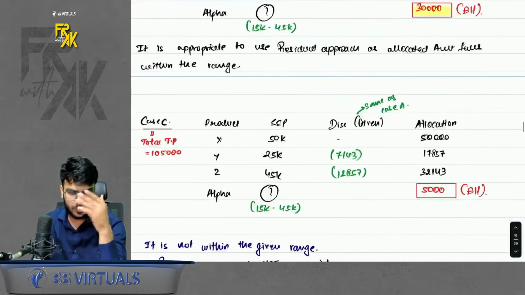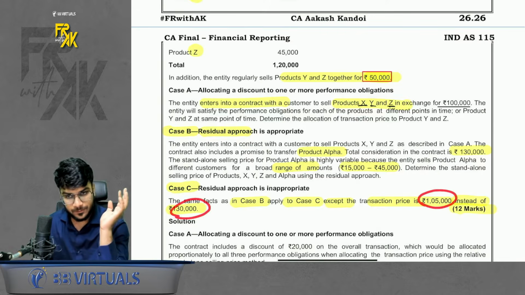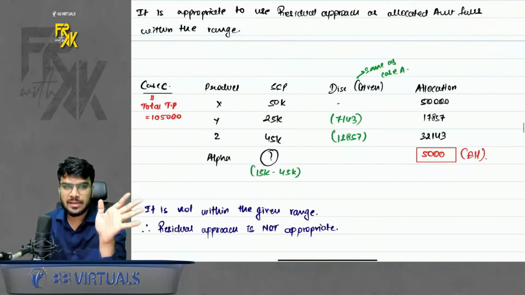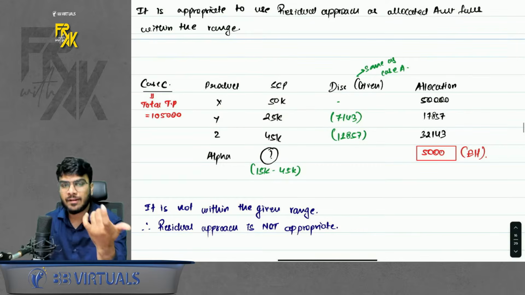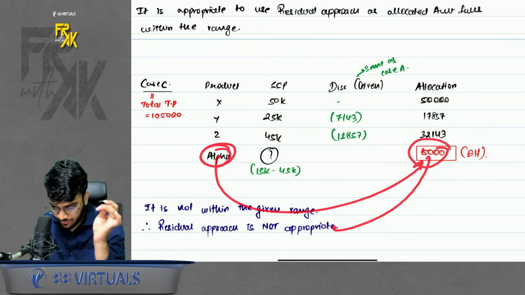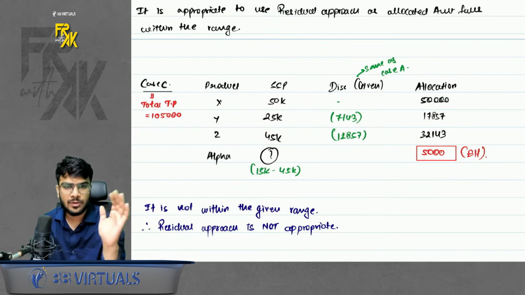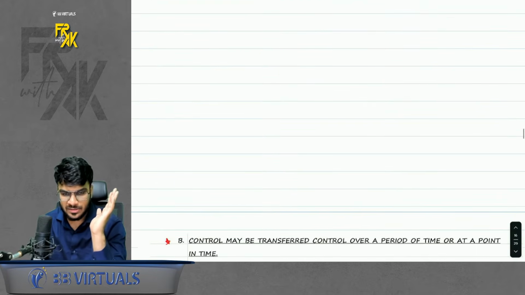It is appropriate. If you see the last case, it says everything is the same, but instead of 130, we are charging 1,05,000. So here in this case, if instead of 130 you are charging 1,05,000, the allocated amount for alpha will come to 5,000. It will not fall within the range. So can you use the residual approach? The answer is no. You will say the residual approach is not appropriate. Simple. I hope this is clear to everyone.